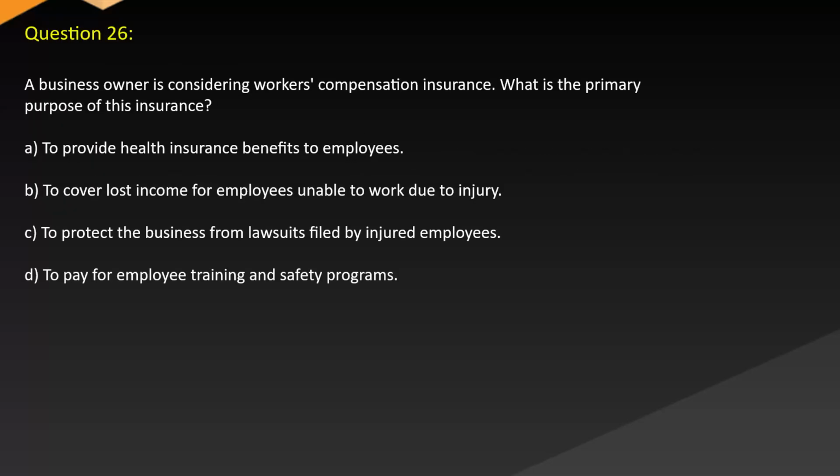Question 26. A business owner is considering workers' compensation insurance. What is the primary purpose of this insurance? A. To provide health insurance benefits to employees. B. To cover lost income for employees unable to work due to injury. C. To protect the business from lawsuits filed by injured employees. D. To pay for employee training and safety programs.